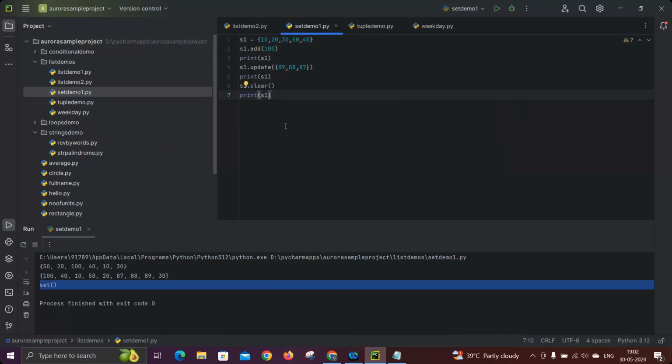Maybe if time permits, tomorrow I will take class. Otherwise, the next class will be Monday. But in that class, I will take the examples. Today I will complete the syntactical notations of the dictionary. Please let me know if you have any doubts or questions till this point. I'm giving a 1 to 2 minutes break. Please think through and ask me your doubts. Otherwise, I will go for the dictionary concept.